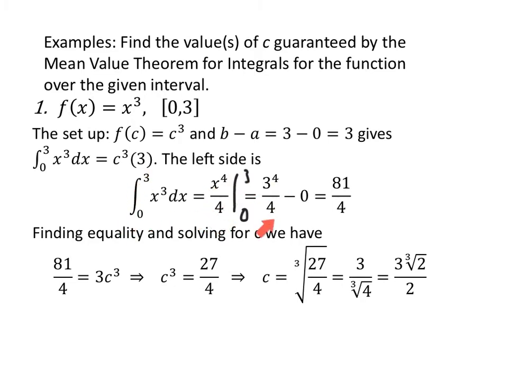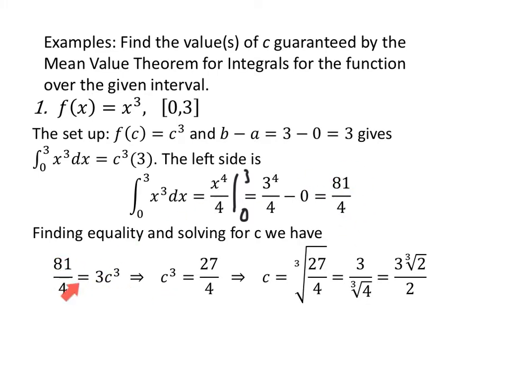That's 3 to the fourth over 4 minus 0 to the fourth over 4, and I just call that 0. So 3 to the fourth over 4 minus 0 is equal to f of c times b minus a, which means 81 fourths equals 3c cubed.